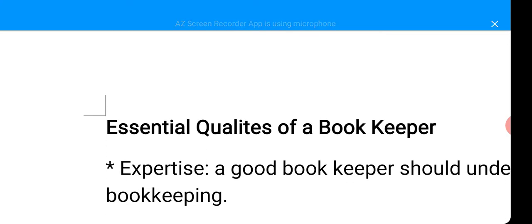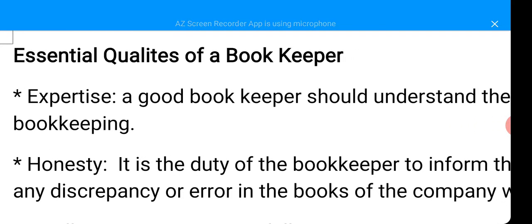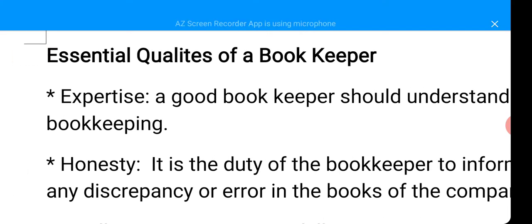Now let's look at some of the qualities of a bookkeeper. The first thing is expertise. A good bookkeeper should understand the basics of bookkeeping. They should be competent in record keeping. You should know all the numerous accounts and how to make correct entries into all these books of accounts. So a bookkeeper should be someone that is competent when it comes to record keeping, and when it comes to making entries into books of accounts. You should have the knowledge of bookkeeping and accounting.